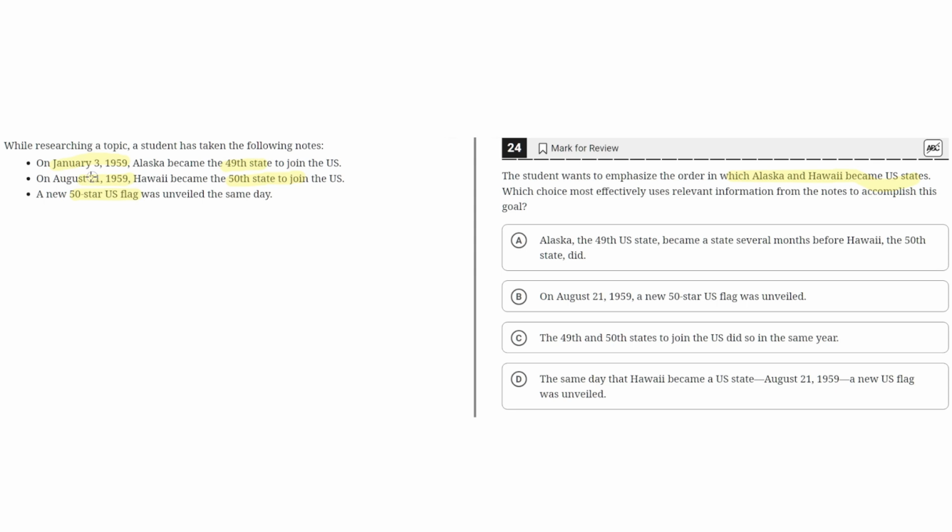So from the notes, we can see that Alaska was the 49th state to join the U.S., and Hawaii was the 50th state, where Alaska and Hawaii joined the same year, but Alaska was a few months earlier than Hawaii.